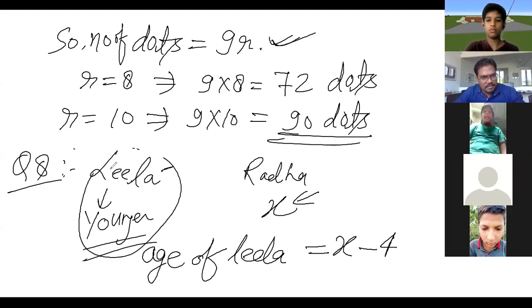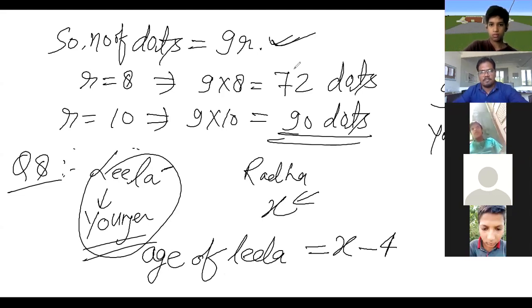Tell me. Suppose I am 30 years, and you are 10 years. So who is younger? Tell me firstly. Who is younger?